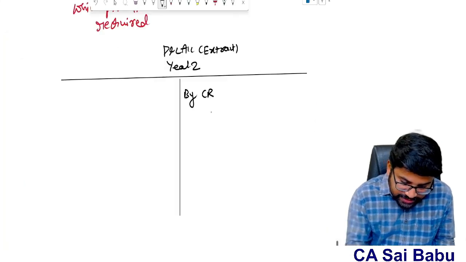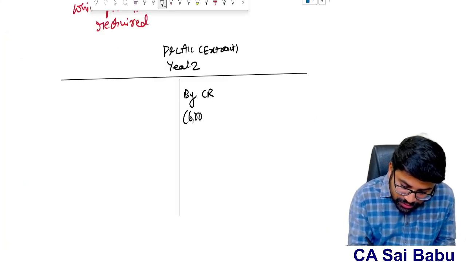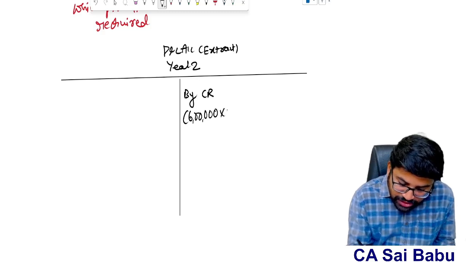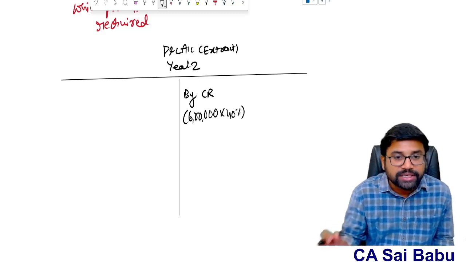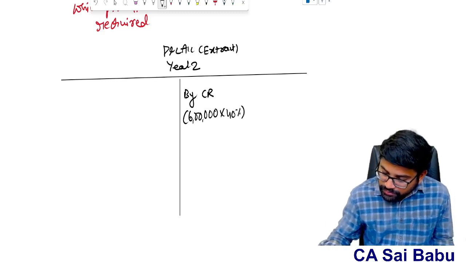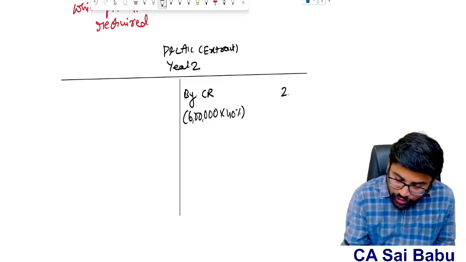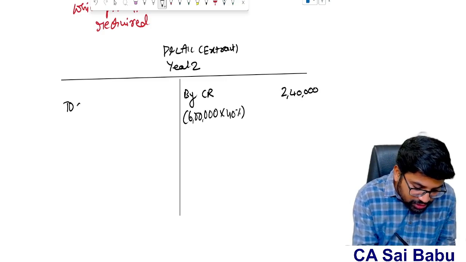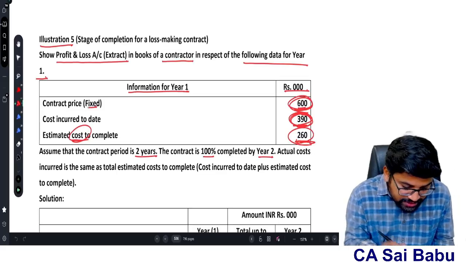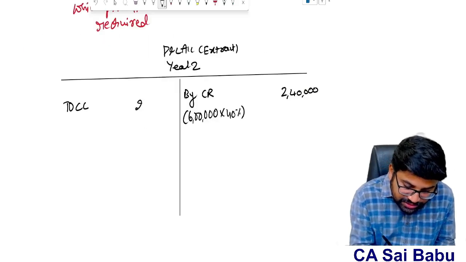Total 6 lakhs is the revenue. Second year balance is 40%, since 60% was completed in the first year. So 2,40,000. And the contract cost in the second year is the same as estimated, that is 2,60,000.